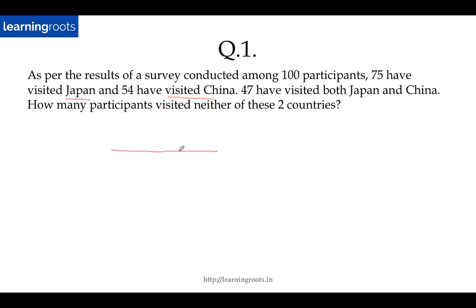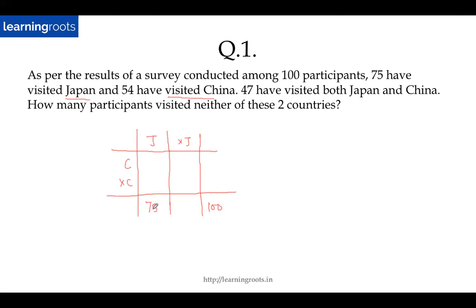And once I know it's a two-set question, I'll always construct the double set matrix. So I will say Japan, not Japan, China, and not China. Again, just start filling up the values. So as per the results of a survey conducted among 100 participants, again 100 will come here. 75 have visited Japan. So 75 will come here.